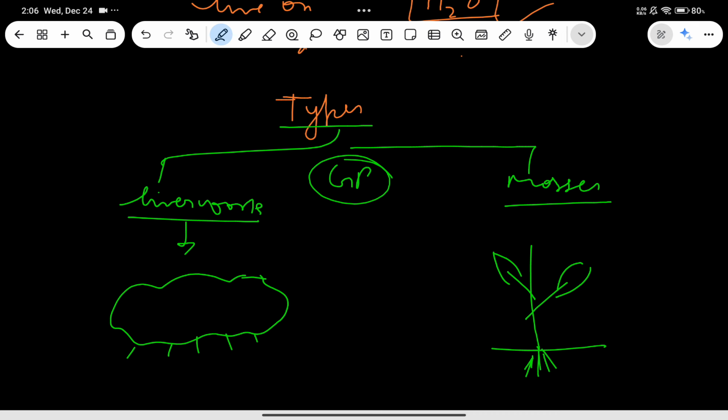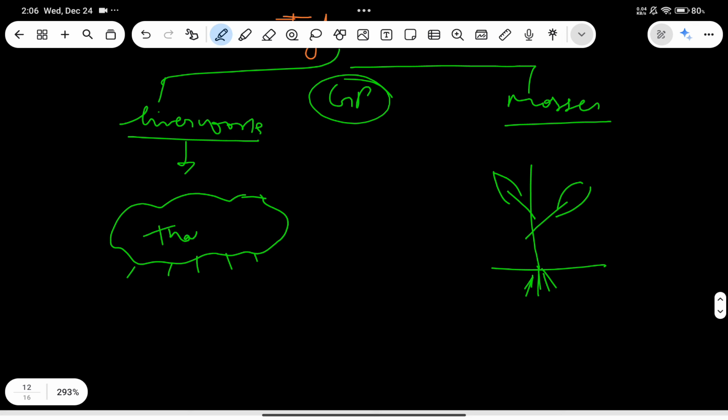These are not real roots, leaf or stem, because these are primitive bryophytes. So this is a thalloid body in case of liverworts, and in mosses this is the main body, called the leafy structure.